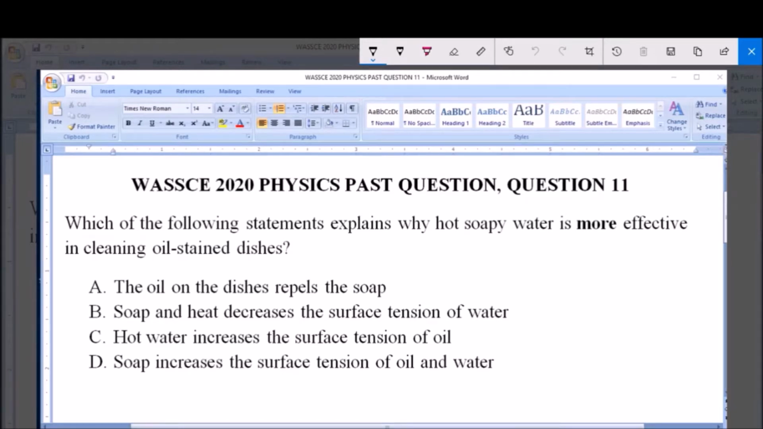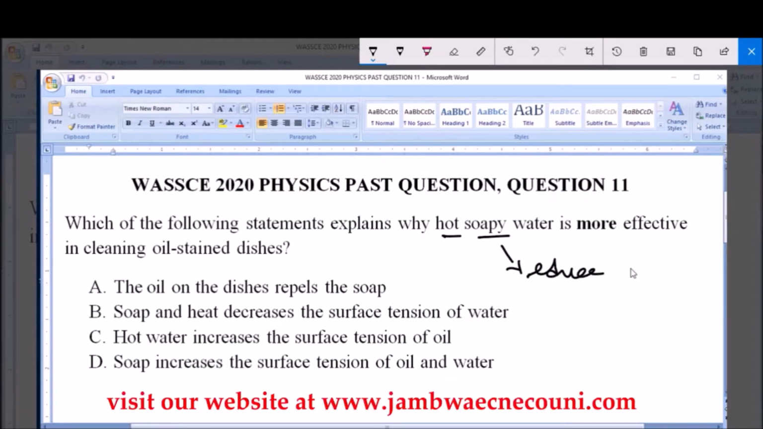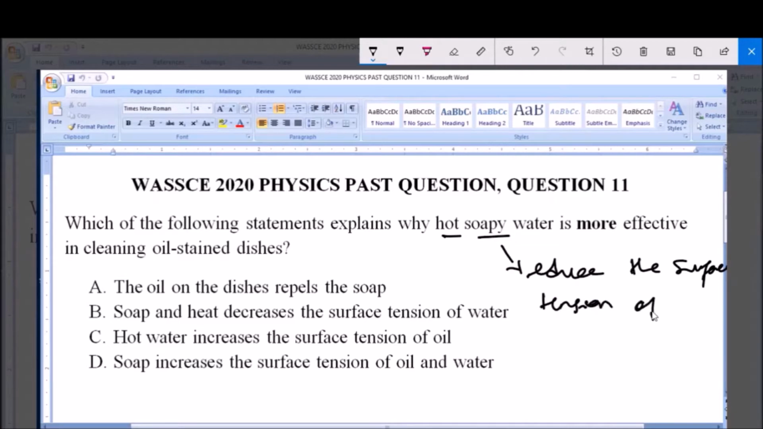Now, we observe that most of our oil-stained dishes are usually washed with either soapy water or hot soapy water. This is because hot soapy water helps to reduce the surface tension of water. And by reducing the surface tension of water, it enables the oil particles on these dishes to float away, thereby cleaning our dishes.